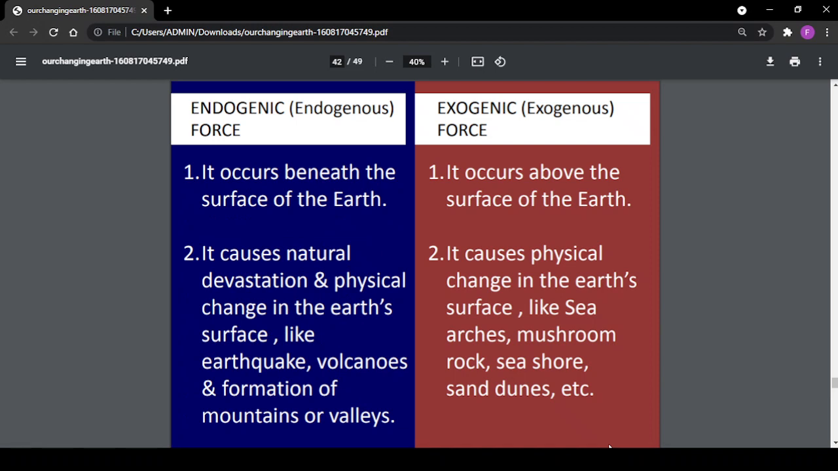Now, what is the difference between endogenic and exogenic forces? Endogenic forces occur beneath the surface of the earth. Exogenic forces occur above the surface of the earth. Endogenic forces cause natural devastation and physical change in the earth's surface, like earthquakes, volcanic eruptions and the formation of mountains or valleys. Whereas exogenic forces cause physical change in the earth's surface like sea arches, mushroom rocks, seashores, sand dunes, etc.